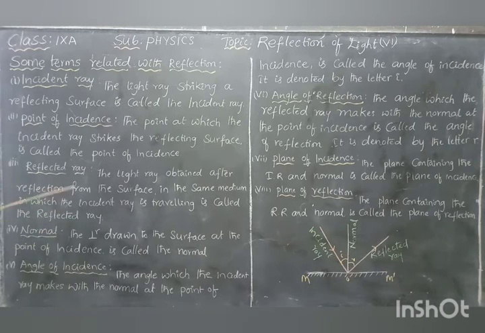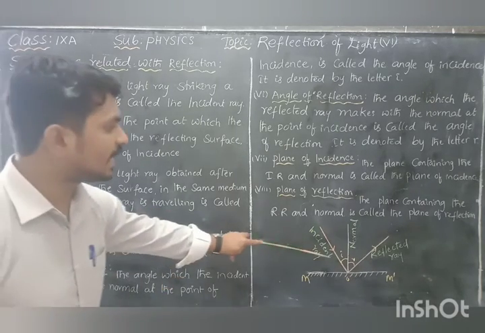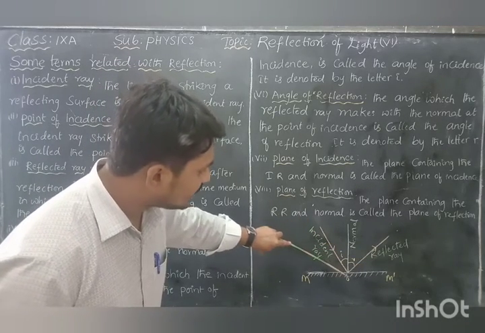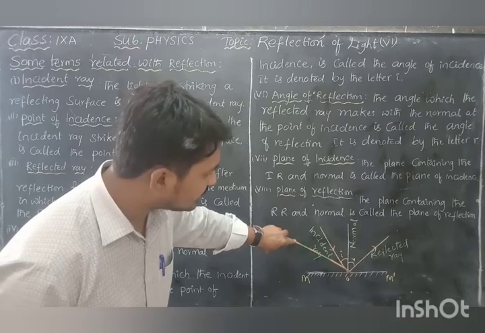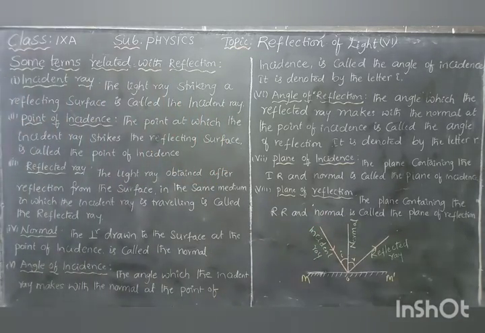Third one, the reflected ray. The light ray obtained after reflection from the surface, in the same medium in which the incident ray is traveling, is called the reflected ray. Incident ray and reflected ray are both in the same medium. This entire thing is the reflected ray.